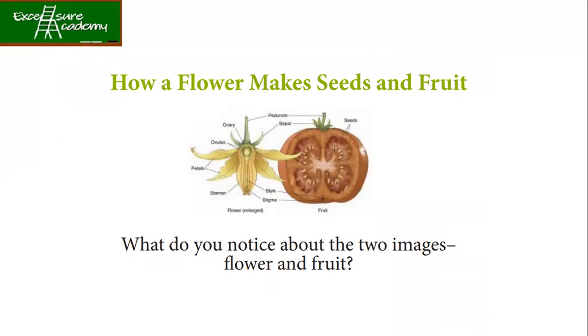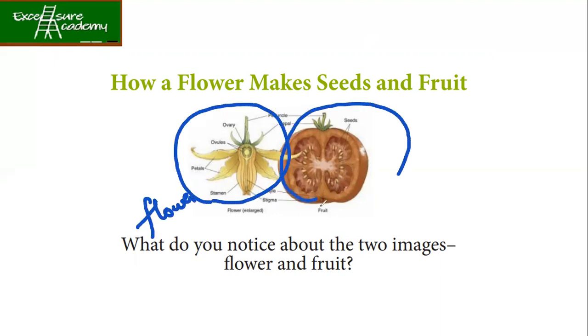Can you see the similarity between the flower and the tomato? One more thing, tomato does not come under vegetable. It comes under the fruit category. Always remember. Now see the similarity. This one is your flower and this one is your fruit.